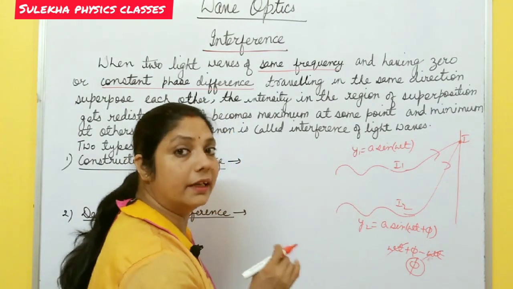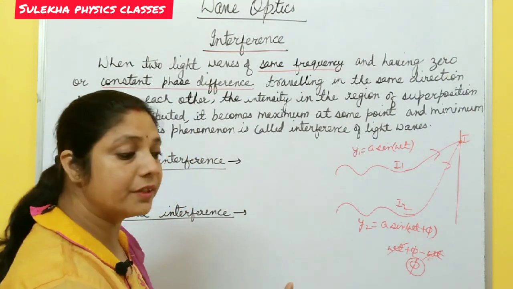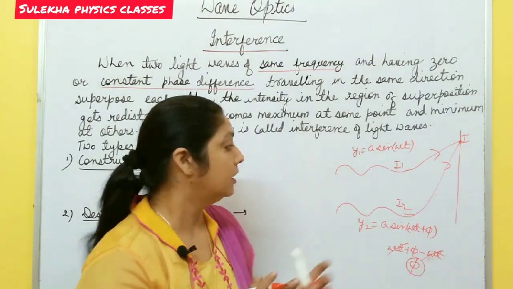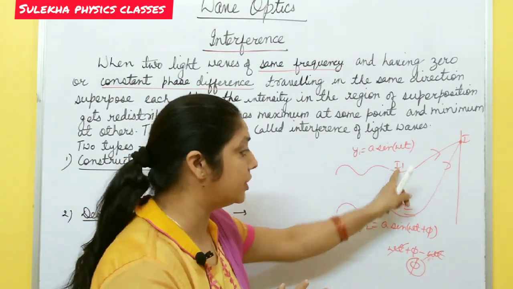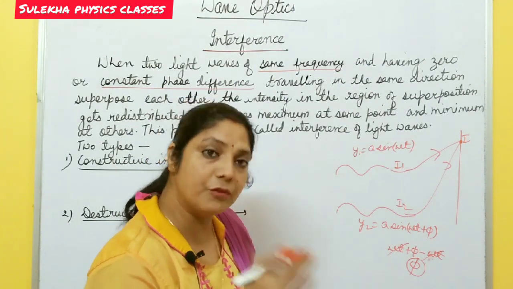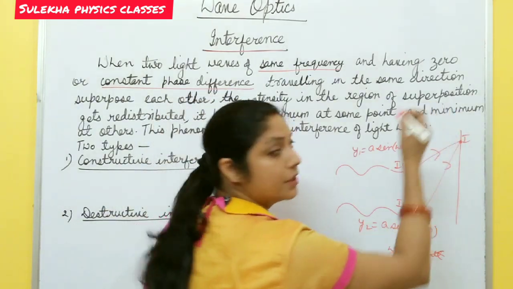This is called interference of two or more waves. So interference means there is some redistribution of the intensity of light. It is not just the addition of the two intensities I1 plus I2; either it is greater than I1 plus I2 or less than I1 plus I2 in the region of superposition.